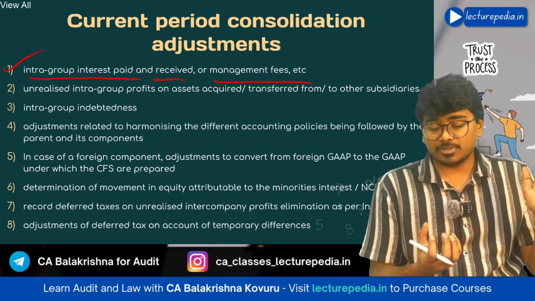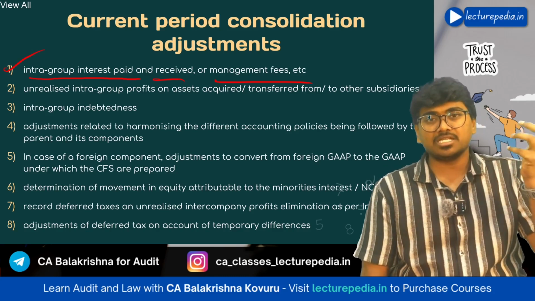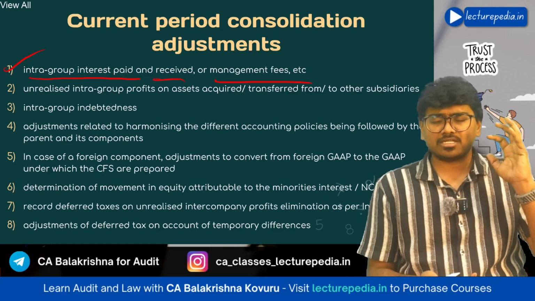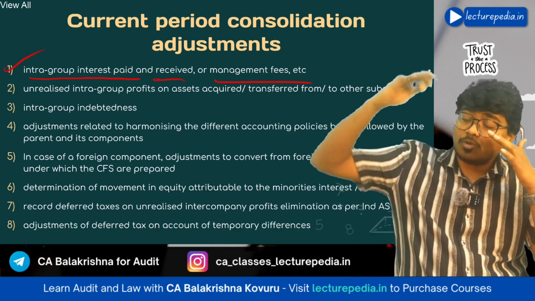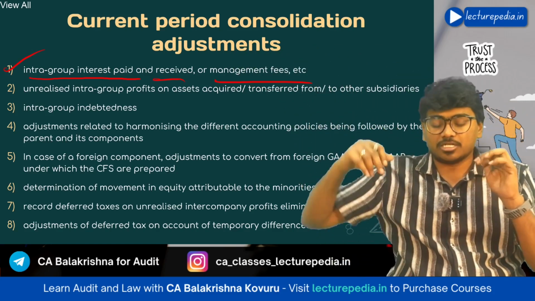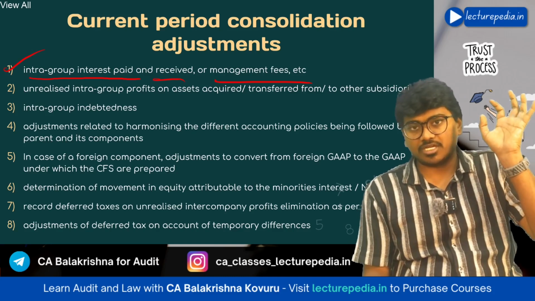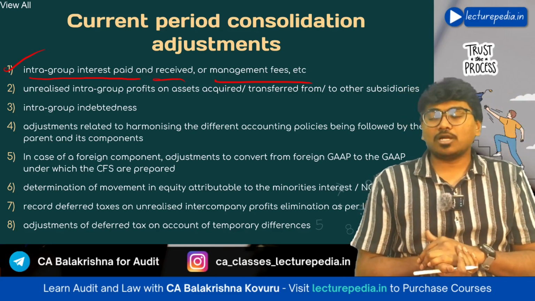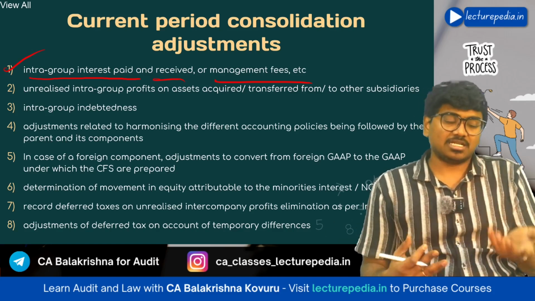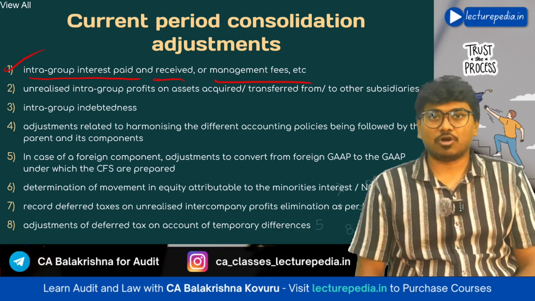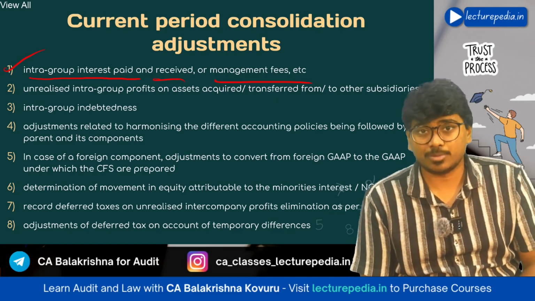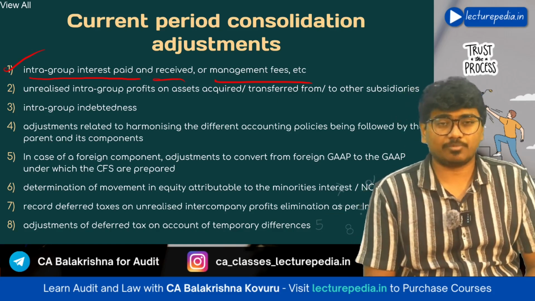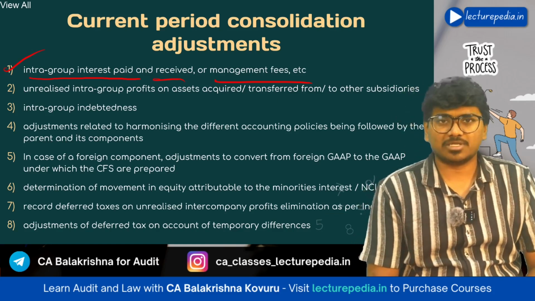This interest will be expenditure in B Limited, income in A Limited. That is okay for standalone financials. But while you are preparing consolidated financial statements, the financials of A Limited and B Limited will be combined. When you have combined, it is not required to separately show interest expenditure and interest income. You can just strike them off. That is the adjustment with respect to intra-group interest paid, received or management fee, etc.